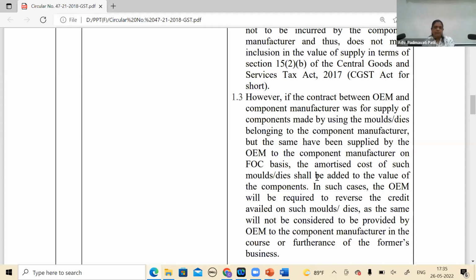OEM's form. Maybe they are giving these drawings, molds and dies. Giving these molds and dies is not in relation to his business. So that is why he cannot take the ITC going by section 16. Although, have I not mentioned disposal of assets here? No, he has not disposed of.